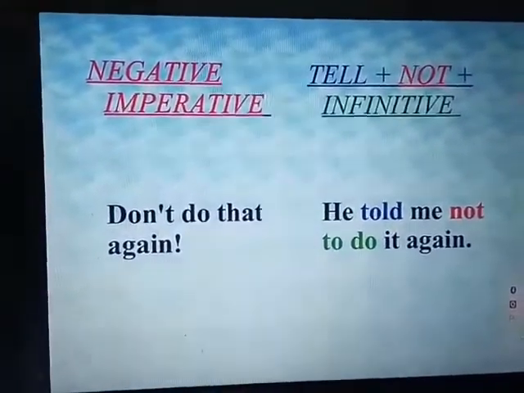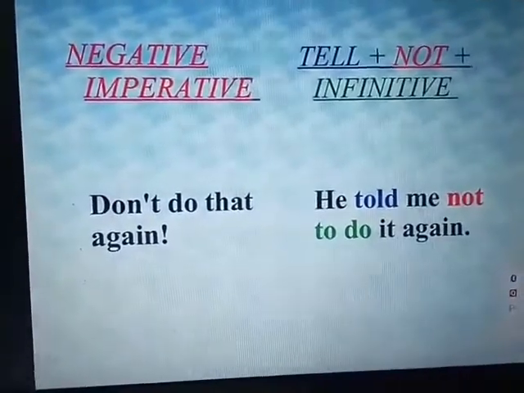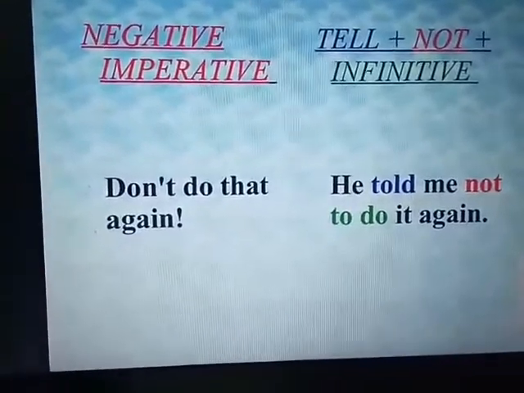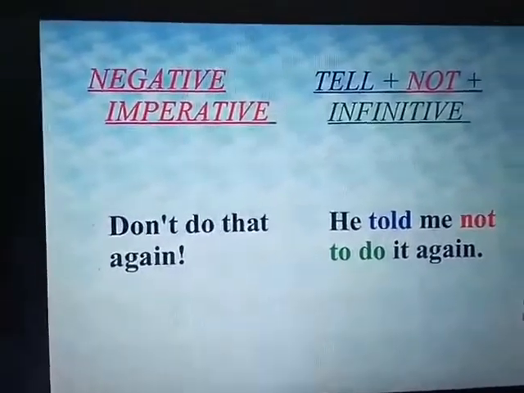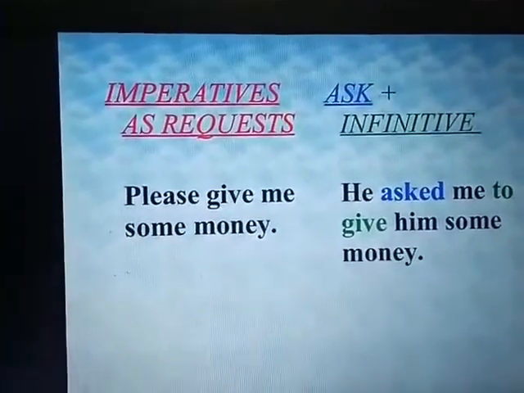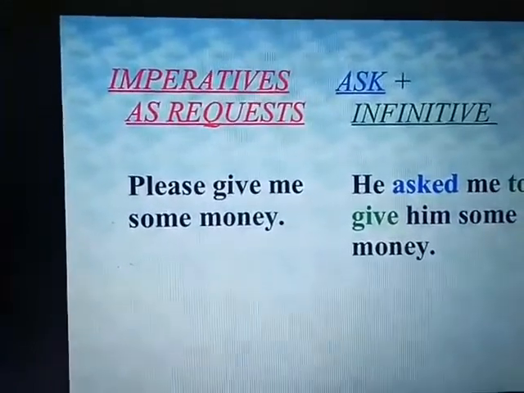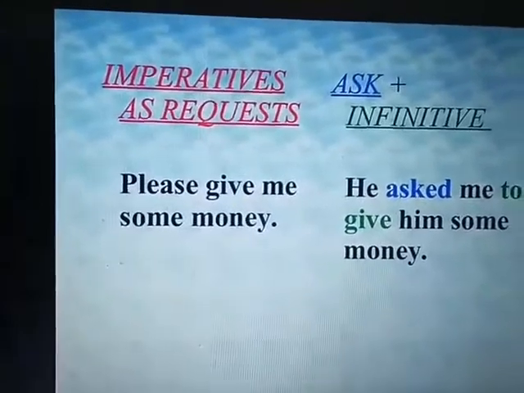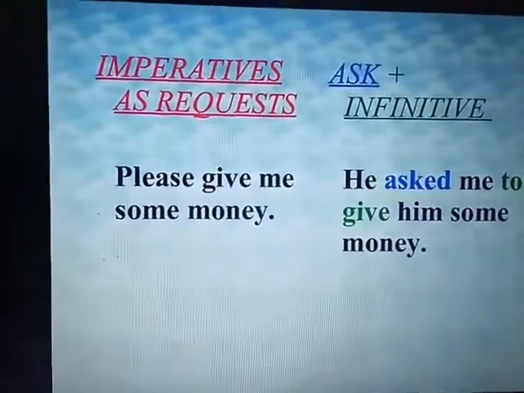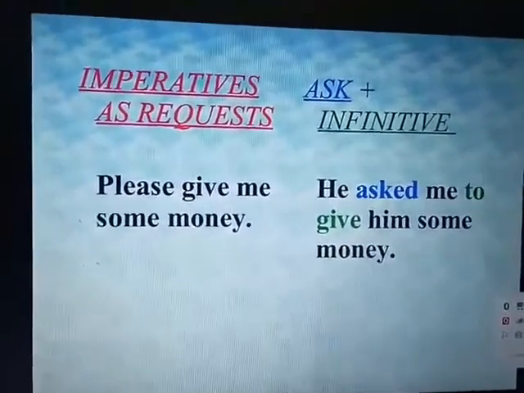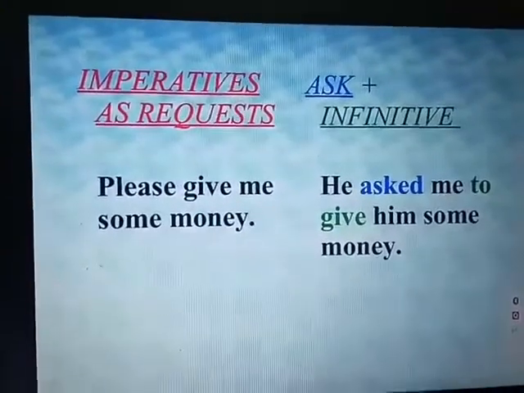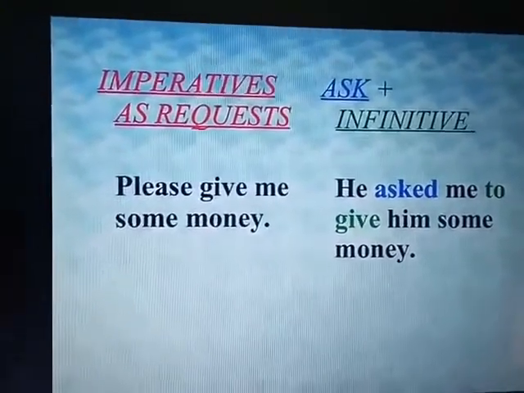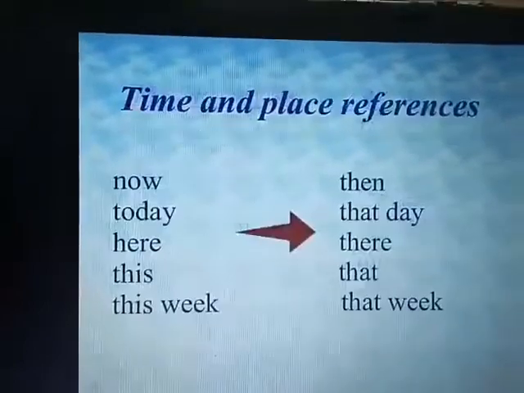When we change it into indirect speech, he told me not to do it again. Now, imperatives as requests. "Please give me some money." When we have to change it into indirect speech, we say he asked me to give him some money.